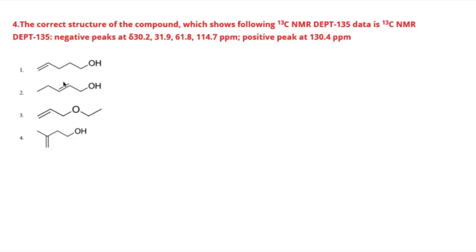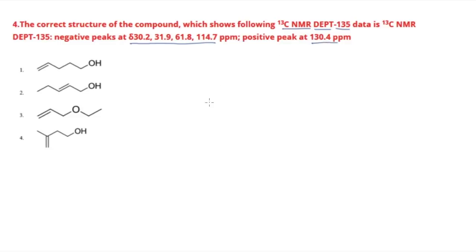So in this question it says: the correct structure of the compound which shows 13C NMR DEPT. Okay, so you have DEPT 135 data. The data is like this: you have negative peaks at these four values and a positive peak at this value.